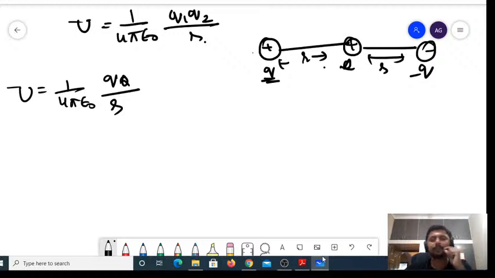Next, when the third charge is brought, you have an electric field of this plus q as well as another plus q, right? Then I can write due to the small q and due to this plus q, right?